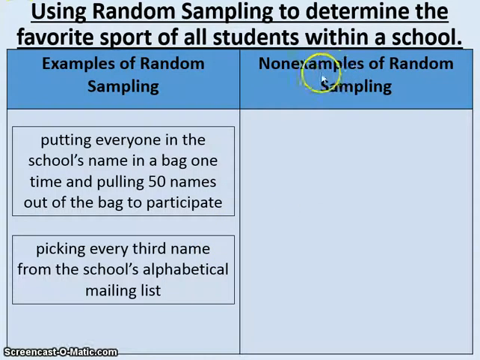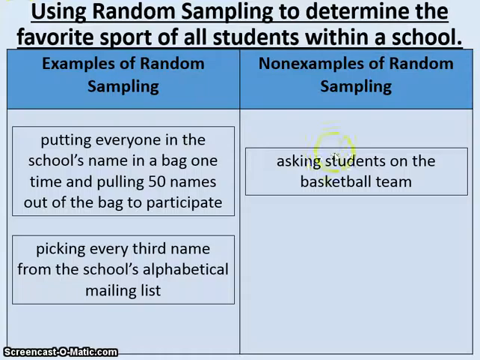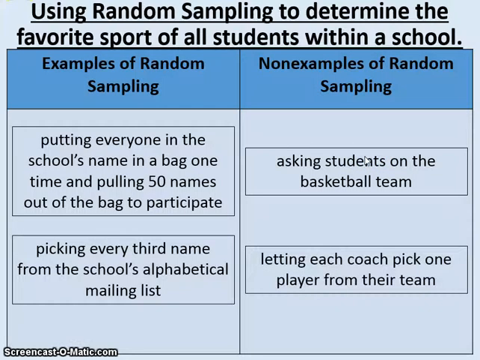Now let's look at some non-examples of random sampling, also known as biased sampling. If we only ask students on the basketball team, is that likely what everybody thinks? Probably not, because if they're on the basketball team, they probably like basketball. So this would not be a good representation of what everyone in the school thinks.